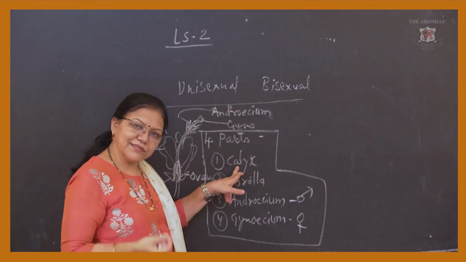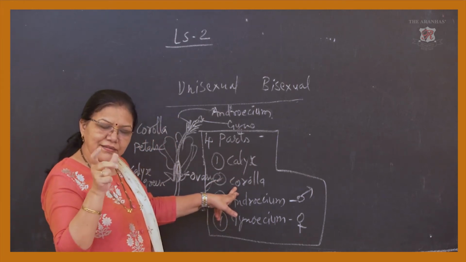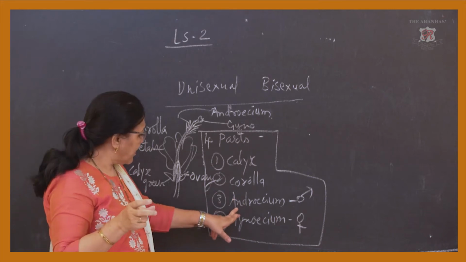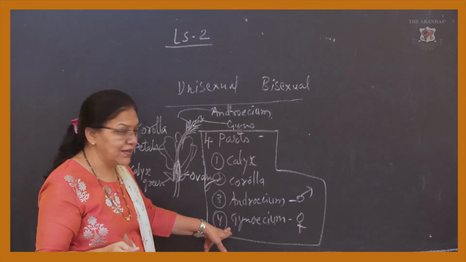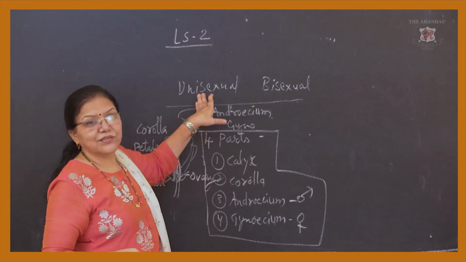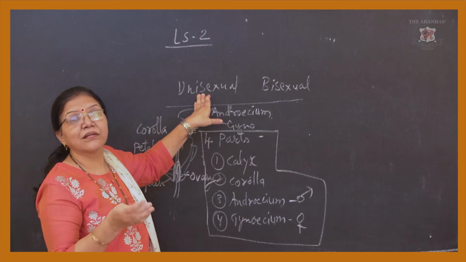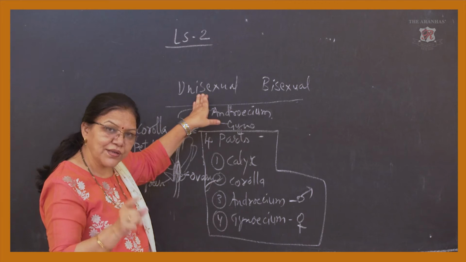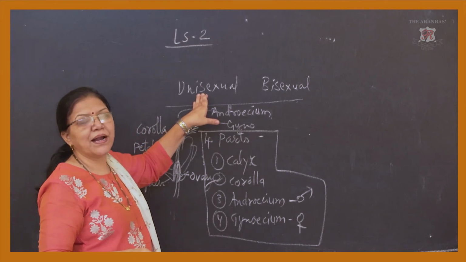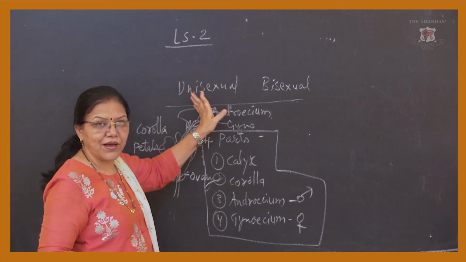The first part is the calyx, which is a green structure, I show you. Then the corolla, the petals, the attractive part of the flower. Androecium, the male part of the flower, and gynoecium, the female part of the flower. Now coming to the unisexual. Unisexual means the gynoecium and androecium are on separate flowers. It means the flower contains only one part, either the male part or the female part. So that is called a unisexual flower.